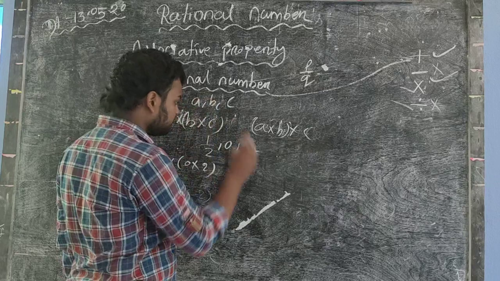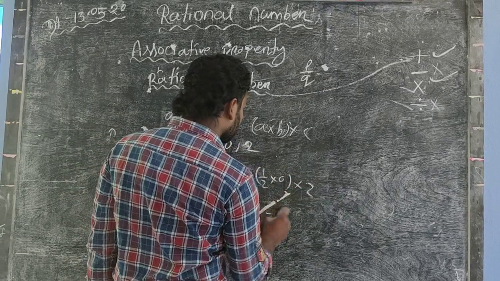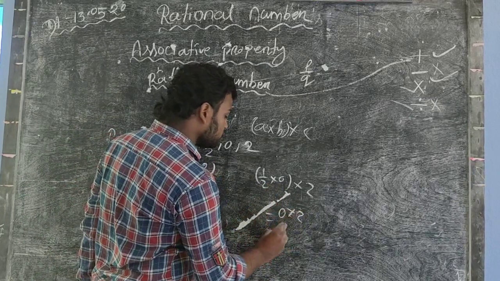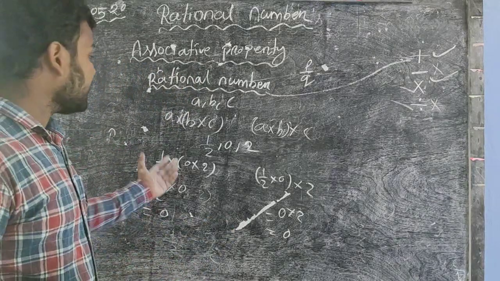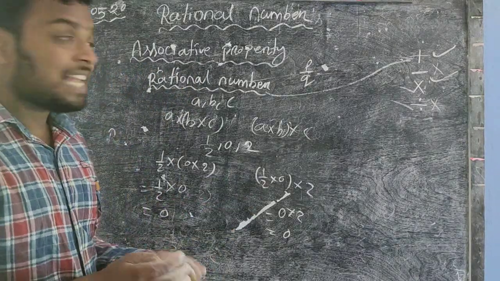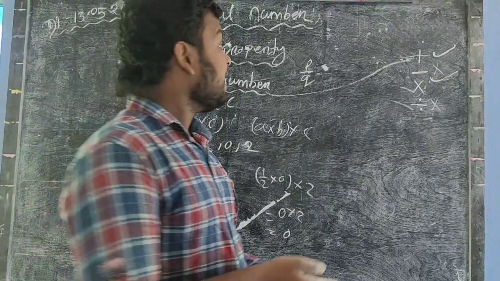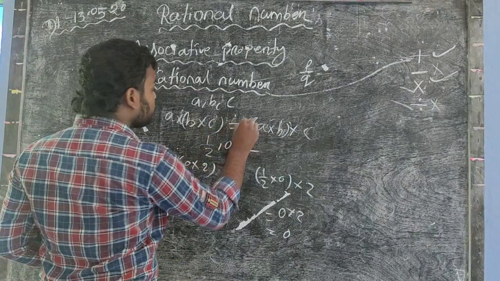In the RHS, 1/2 into 0 into 2. So you multiply 0 into 1/2 is equal to 0, into 2 equal to 0. So you find that 0 in the LHS and 0 in the RHS. That is the value of LHS is equal to value of RHS. So we say that rational number obeys associative property in the case of multiplication. Okay. So this is equal.